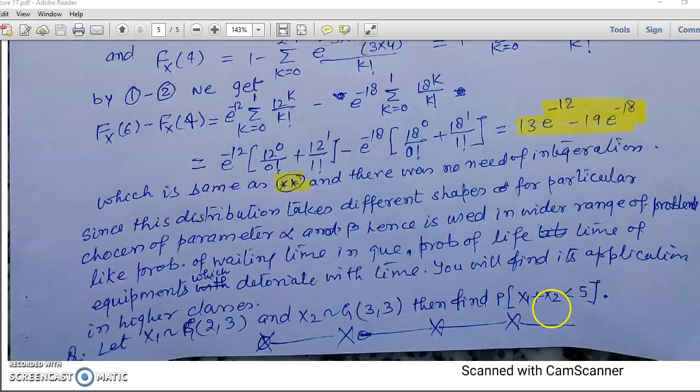I think it is a very easy question because we have come to know that the reproductive property is followed by the gamma distribution. Hence, the probability distribution of the sum of these two is again a gamma distribution with certain parameters. You have to obtain the parameters and finally solve the problem. Thanks.